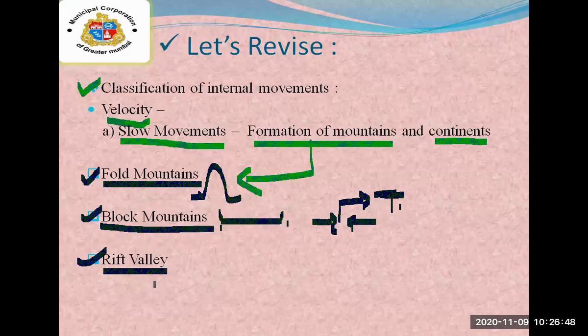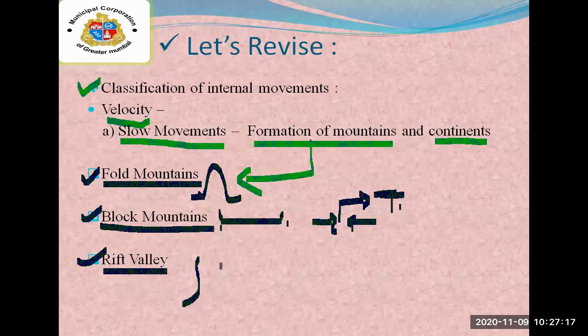Rift valley is when the movements occur in the opposite direction, and the rocks on both sides sometimes go up and sometimes come down. That is known as the rift valley.